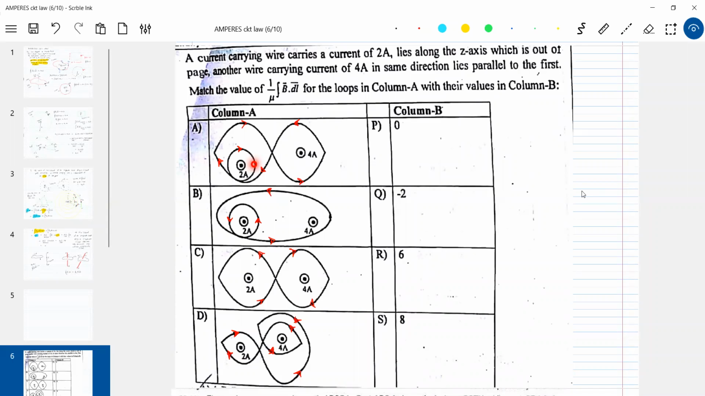You can ask questions, sir. What are you finding out there? I'm just finding out the value of 1 by mu naught integral of B bar dot dl. So first for option A, it should be 0. So how is it 0? The explanation should be plus 4 minus 2 minus 2. So this should be equal to 0.